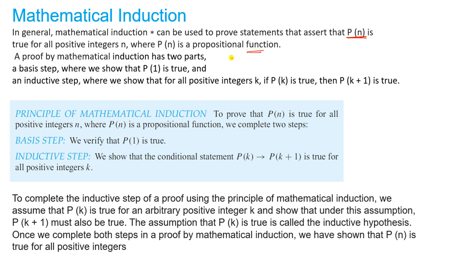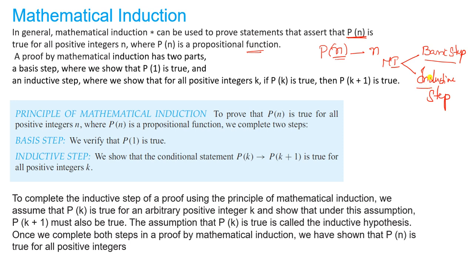Let us take some function P of n. It is true for all positive integers n. That is the condition for mathematical induction. So how can we prove it? In mathematical induction, we can prove a particular problem with the help of two steps. The first one is the basic step and the second one is the inductive step.